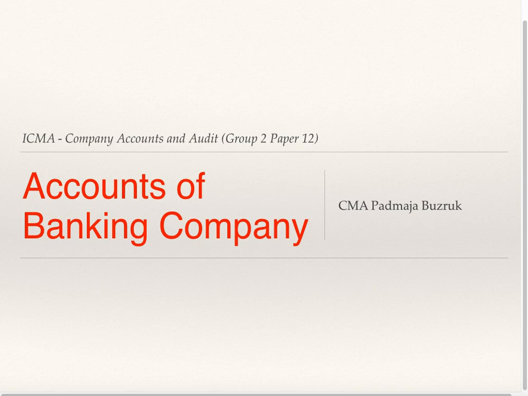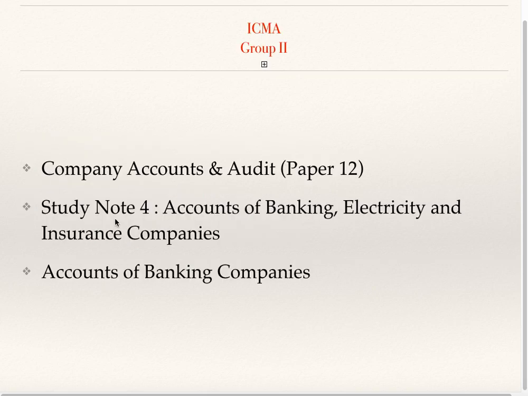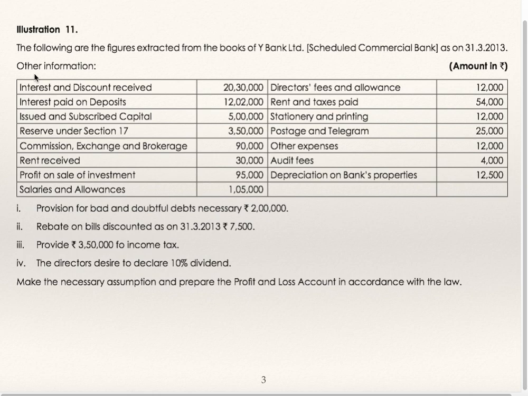I will discuss accounts of banking company. Go to study note number 4, accounts of banking, electricity and insurance companies. I will be discussing accounts of banking companies. Illustration 11. Following are the figures extracted from the books of Y Bank Limited, Scheduled Commercial Bank as on 31st March 13. Other information is given.